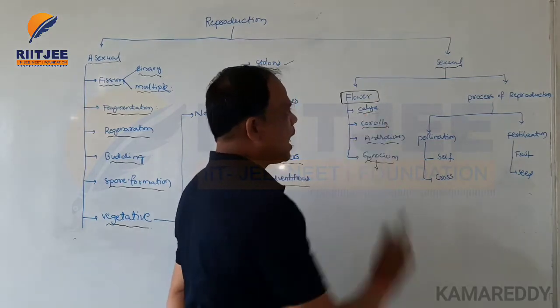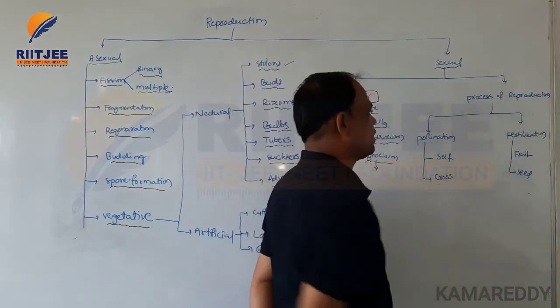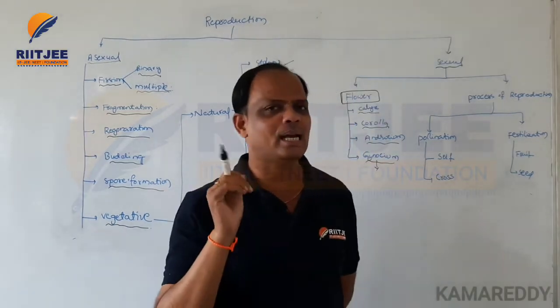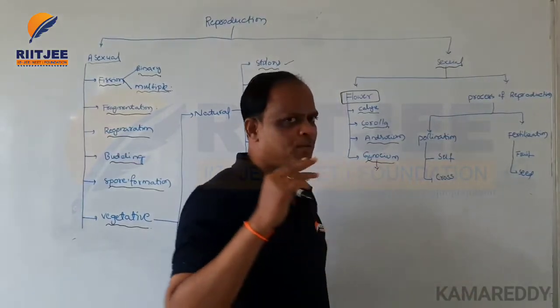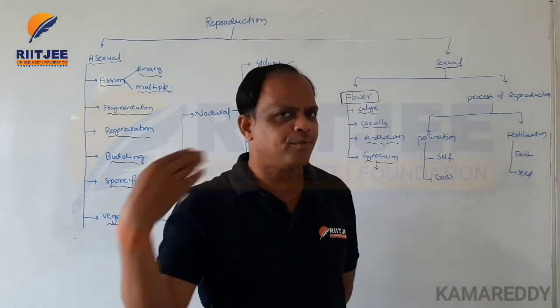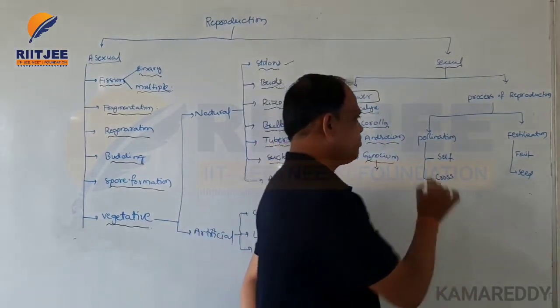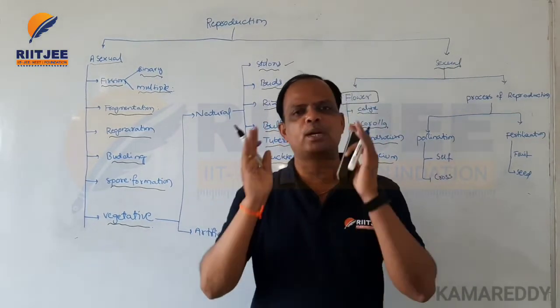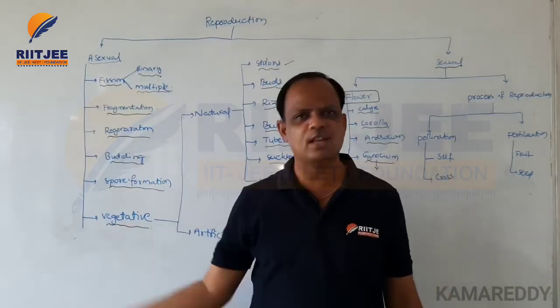Okay, right. The process of reproduction mainly contains three events: pollination, pre-fertilization and post-fertilization events. Pollination means the transfer of pollen grains from one flower to another flower.